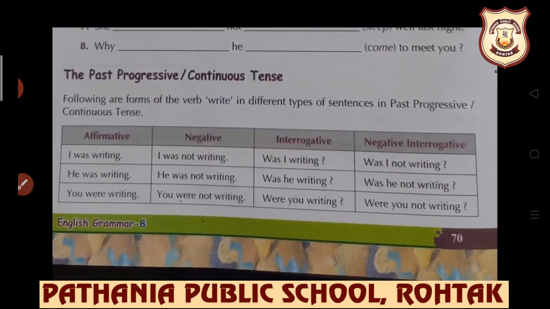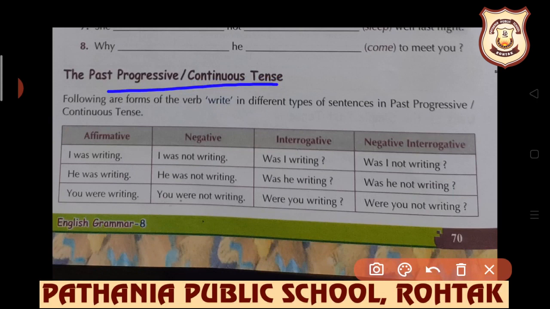Further we have past progressive, or we can say past continuous. Obviously in present progressive we had read that it is the action which is still going on at the time of speaking. So the same will be there with past. Look at the example which has been given here by using the verb write. In affirmative, I was writing, because according to the syntax of past progressive, was or were plus first form of the verb plus ing is used. Was with singular subjects, were with plural subjects.